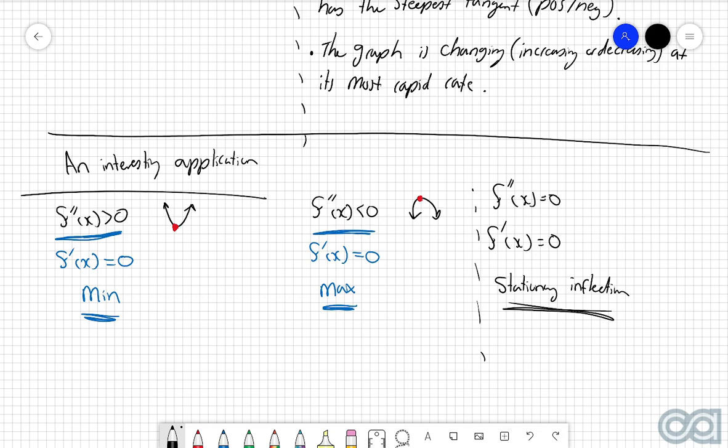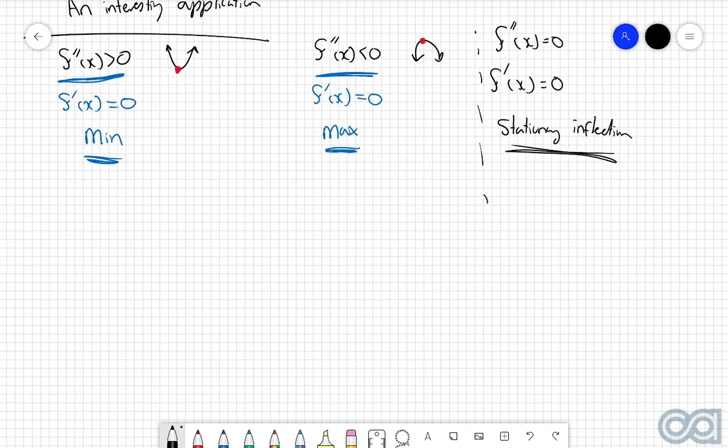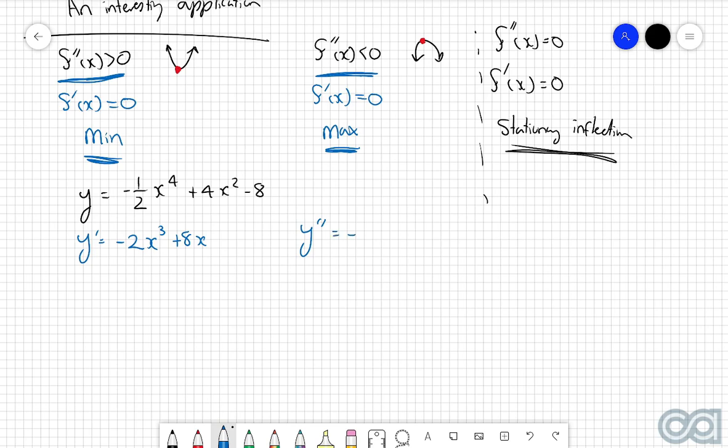What I would actually like to quickly do is go over one of the examples that we did in the previous chapter to very clearly identify the nature of the stationary points, but in this case using the second derivative test. So this was the third example in the last theory video, where we had the graph y equals negative a half x power 4 plus 4x squared minus 8. So coming off of what we did last time, we found that the first derivative was negative 2x cubed plus 8x. So then the second derivative would be negative 6x squared plus 8.